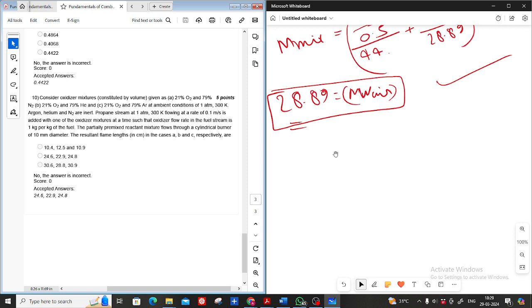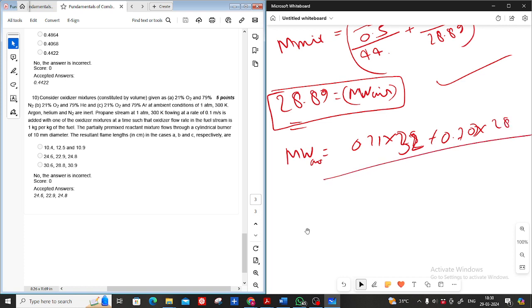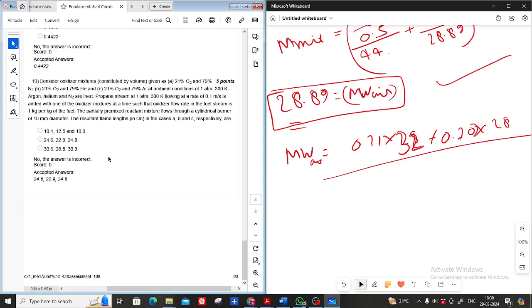So the molecular weight of air is 0.21, according to 21%, into 32 for oxygen O2 (16 into 2), plus 0.79 into 28 for nitrogen. Correct. This is what you are supposed to do for all three questions, and you will get the answer.